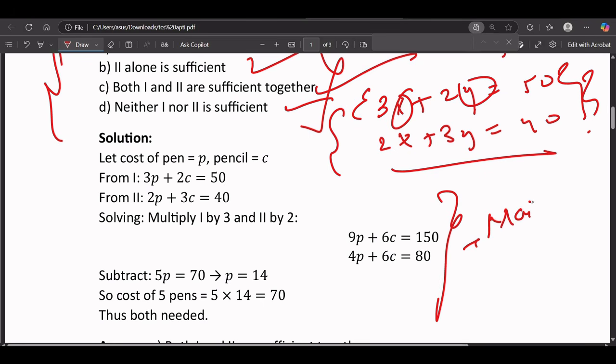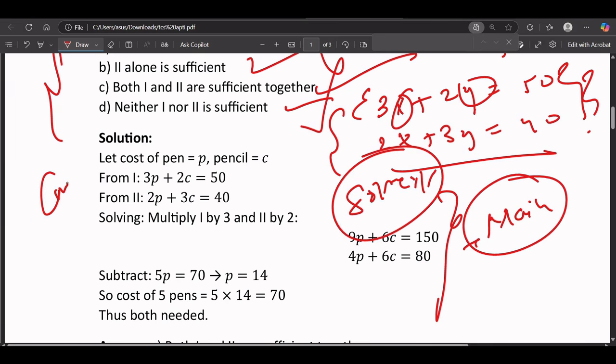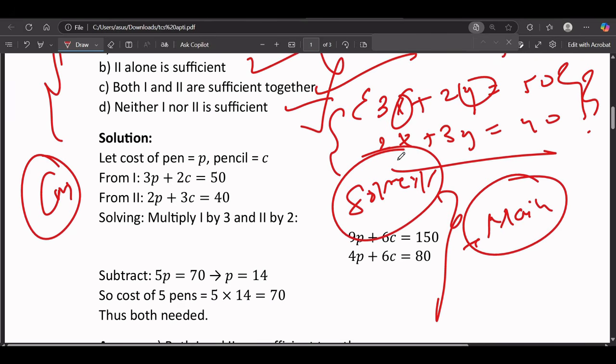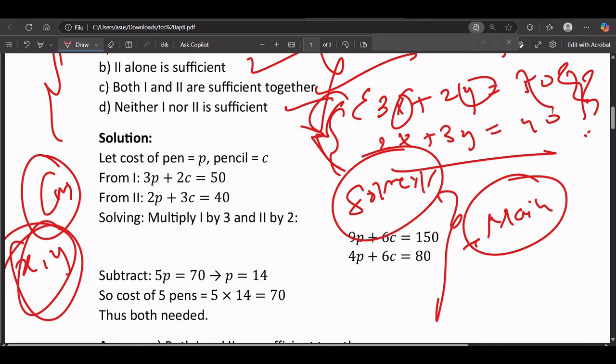The main part is, do we really need to solve it? Because it will consume our time to actually find the value, correct? If we solve it, we actually need some time. But we already know there are two variables, x and y, and two equations, correct? So definitely we can find the values of x and y, but we don't need to solve it. Why? Because it will consume time.